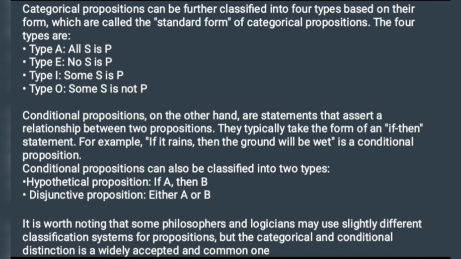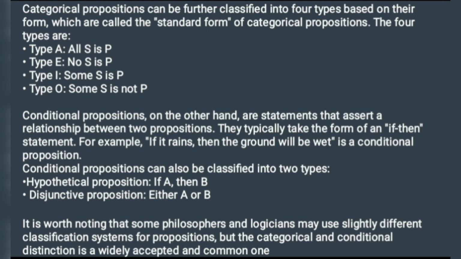Categorical propositions can be further classified into four types based on their form, which are called the standard form of categorical propositions. The four types are: Type A, all S is P; Type E, no S is P; Type I, some S is P; Type O, some S is not P.